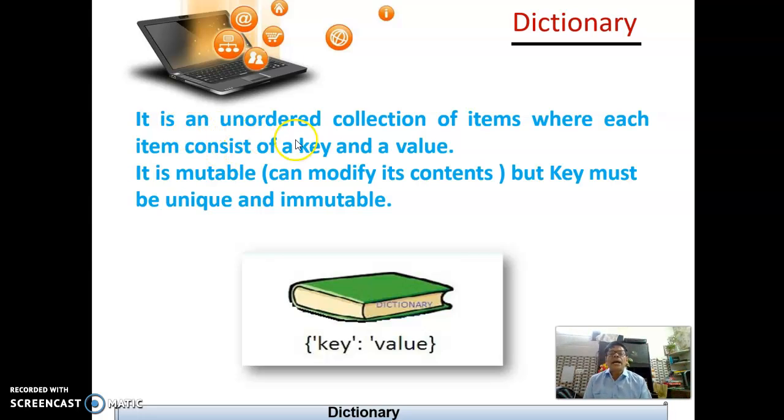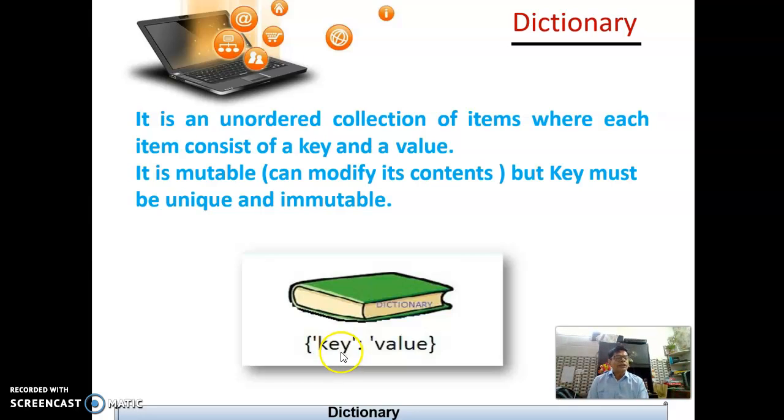It is an unordered collection of items where each item consists of a key and a value. We can modify its content, but the key must be unique and immutable. There are two parts. The value is mutable, the key is not mutable.